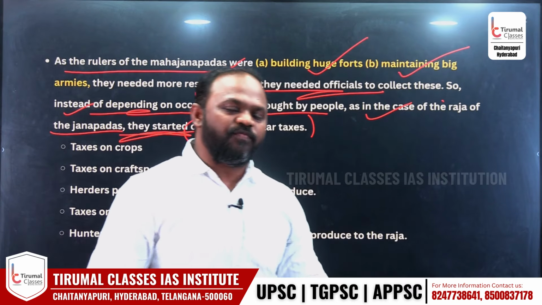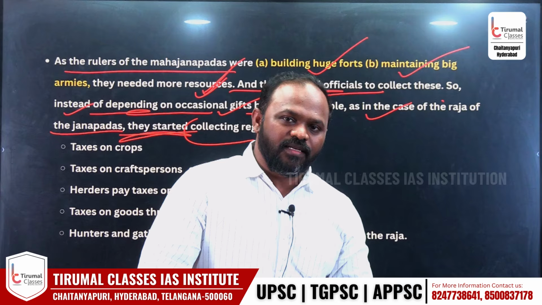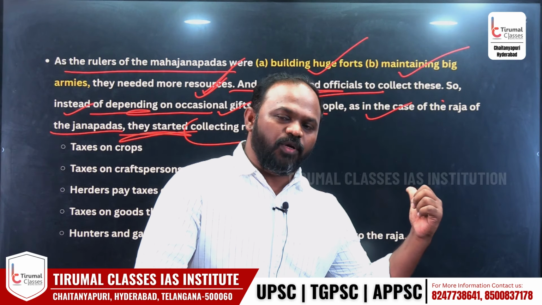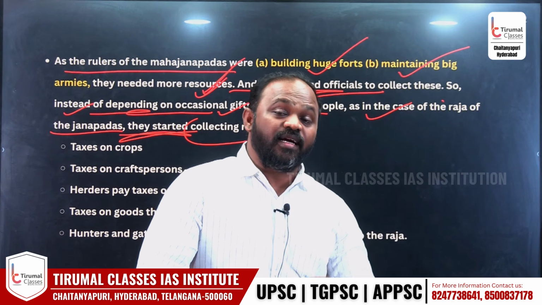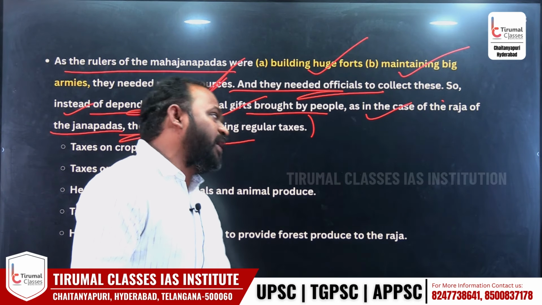That is why government of India maintains soldiers, army, many more defense technologies. అదే టైంలో మహాజనపద టైంలో కూడా they started taking regular taxes from the people to maintain the standing army.